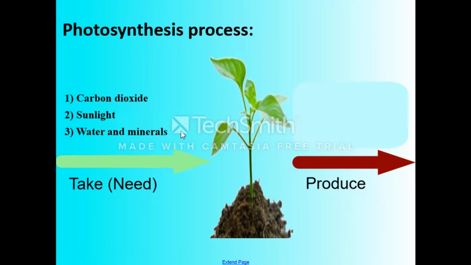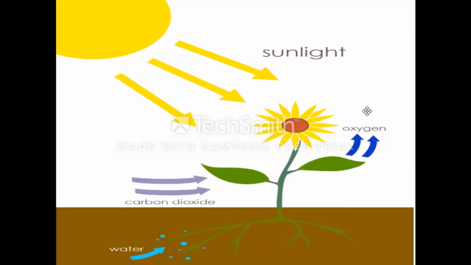And then we have the components produced. From the photosynthesis process, the plants produce oxygen gas, which is important in the respiration process, and sugar and starch. The food of the plant is sugar and starch.